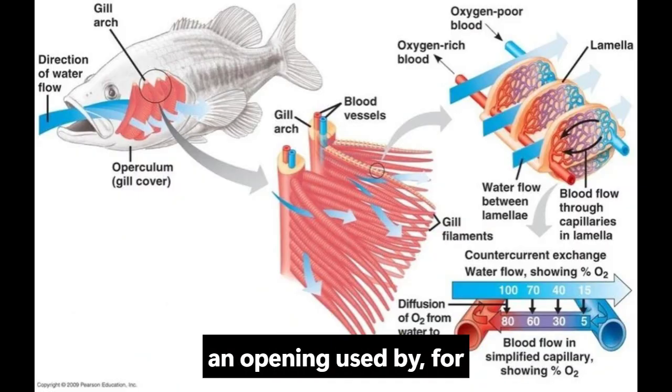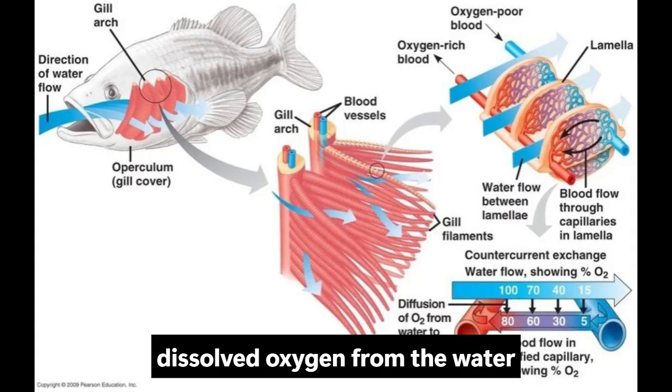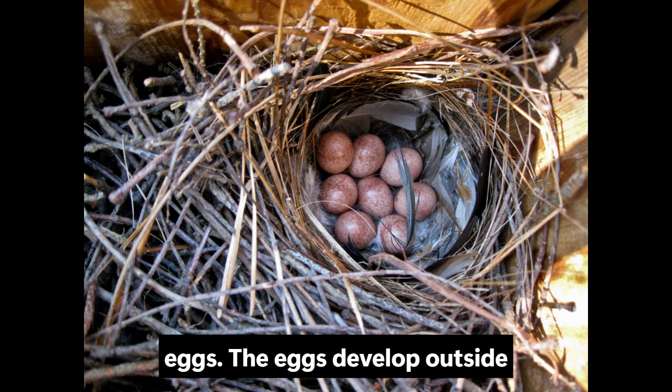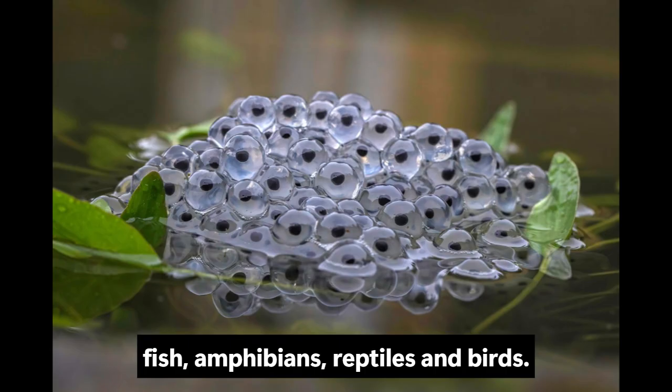Gills: an opening used by, for example, fish to absorb the dissolved oxygen from the water into their bloodstream. Oviparous: lays eggs. The eggs develop outside the body. Examples of oviparous animals: fish, amphibians, reptiles, and birds. Interesting facts: snakes are oviparous, eggs develop outside the body, and adders are ovoviviparous, eggs develop inside the body. The photos alongside show how an adder's young is born.